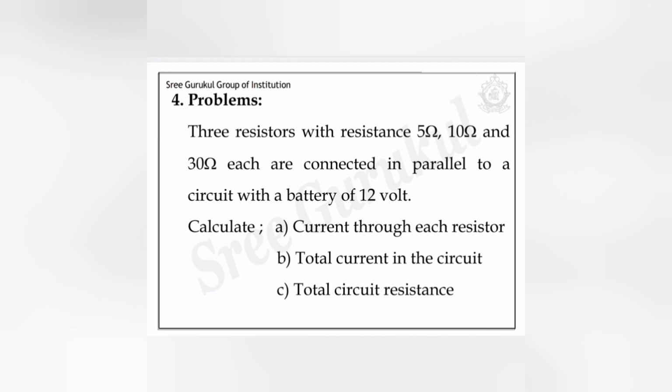Three resistors with the resistance of 5 ohm, 10 ohm and 30 ohm each are connected in parallel to a circuit with a battery of 12 volt. Calculate A. Current through each resistor. B. Total current in circuit. C. Total circuit resistance. So you need to practice the problems